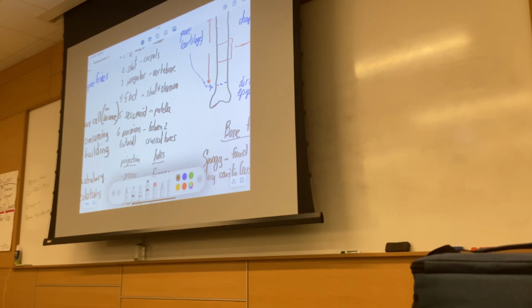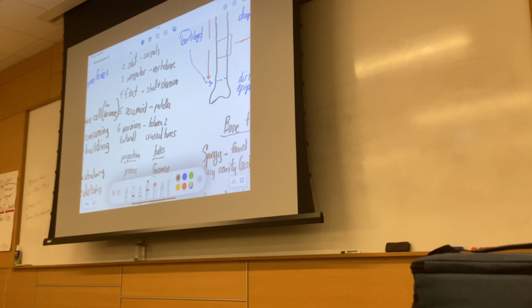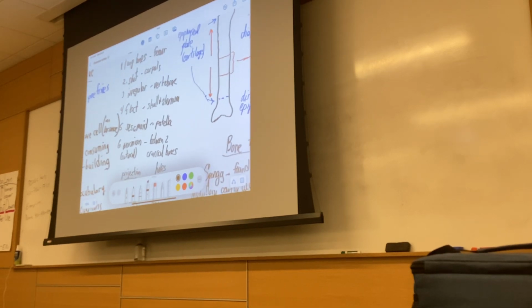The specific example of the sesamoid bone, I won't... when I talk about short bones, what the hell did I do there? What is this? I don't know how I did that.